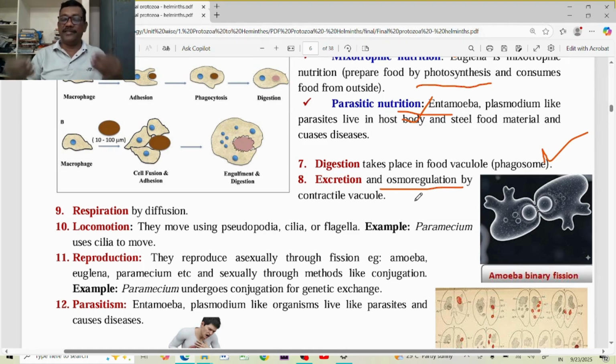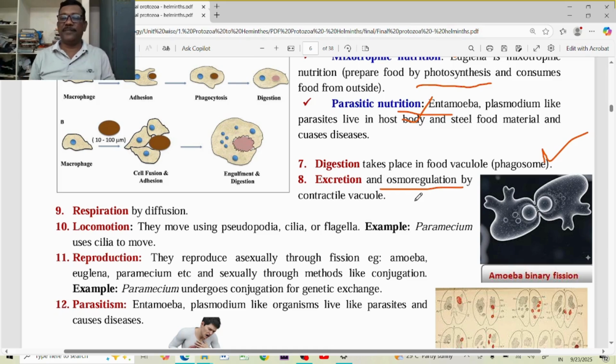If salts and ions are present in excess amounts in the body, they can create pH problems and pressure problems or some other problems in the body. So those should be excreted out. For example, if more sugar is present in our blood, that can create hyperglycemia, which is the sugar disease, as we normally say. Those salts should be excreted out.